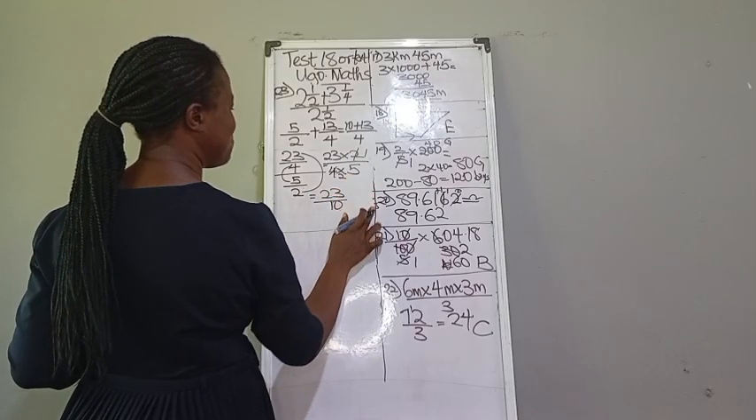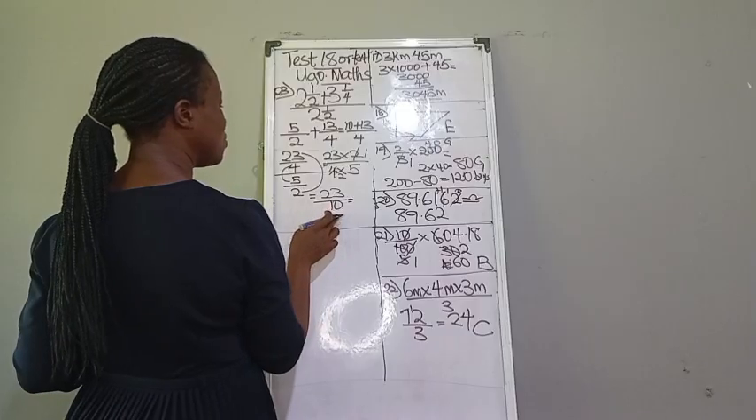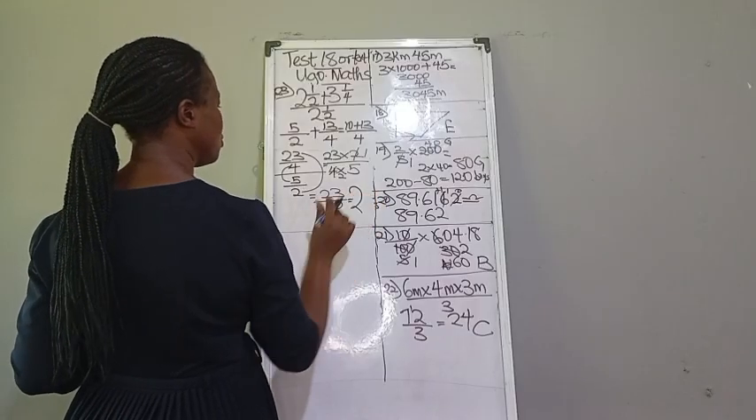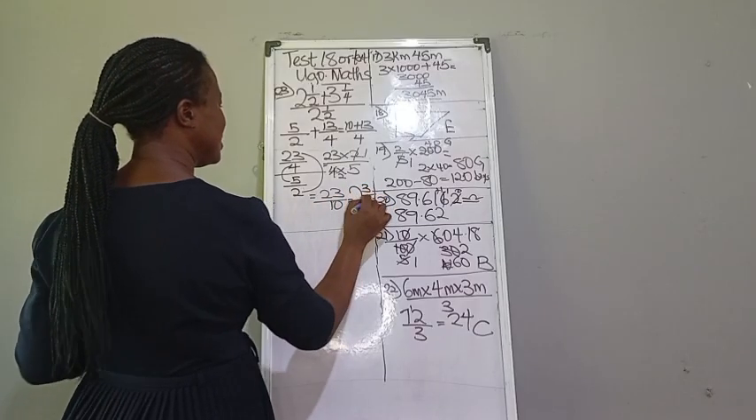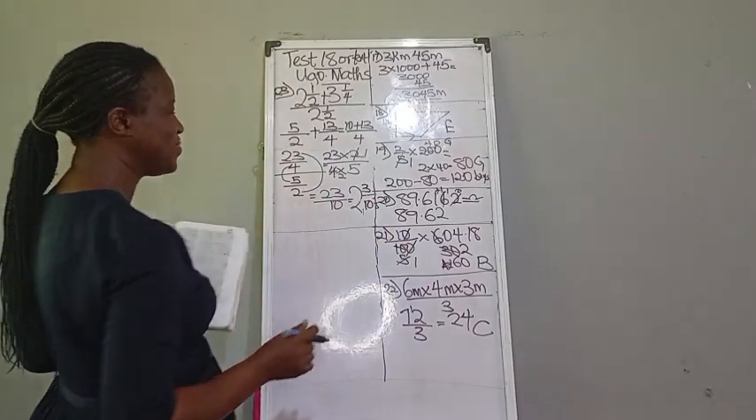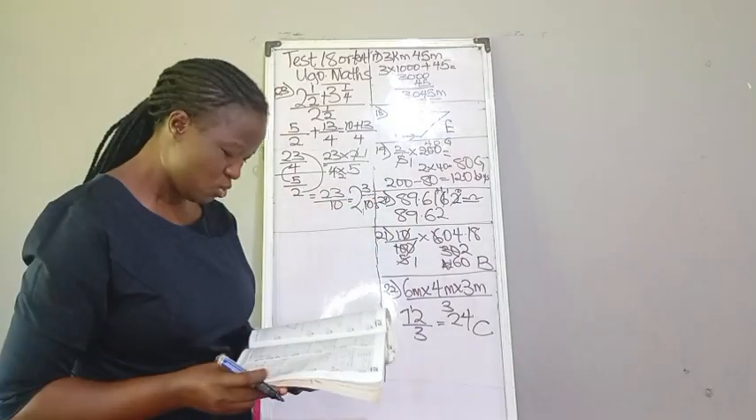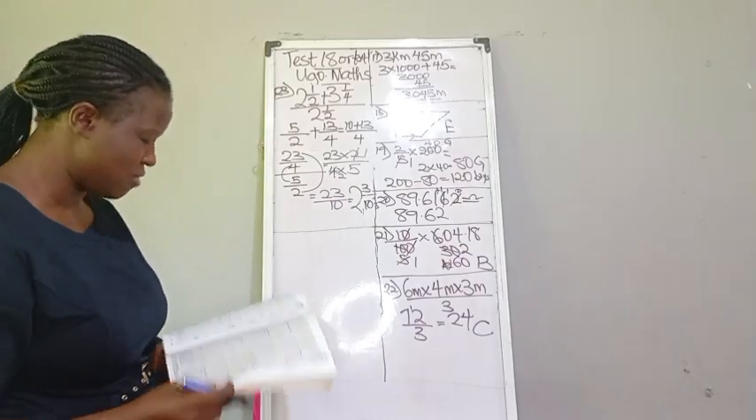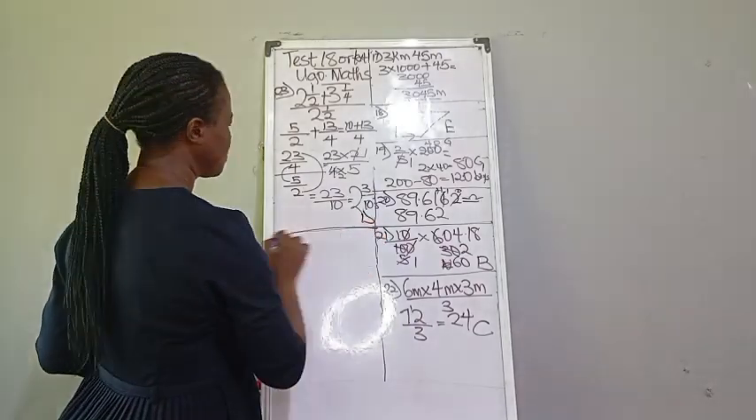And this is an improper fraction. How many times does 10 go in 23? That is 2. Remainder 3/10. Can you see how simple it is, and the question looking complex initially? So we have it as 2 whole number 3/10, option D.